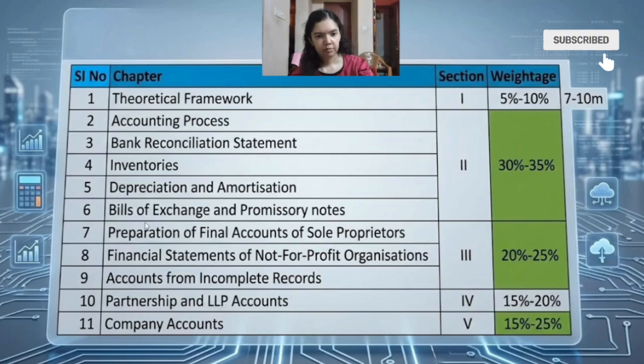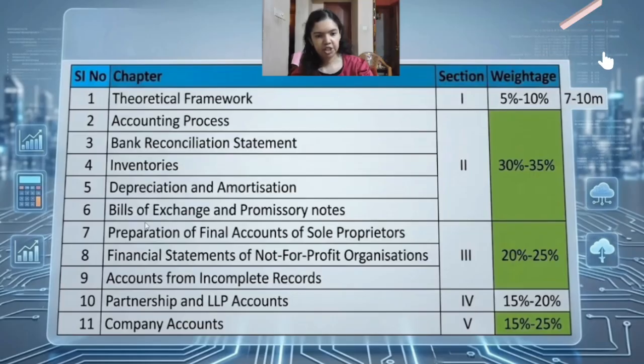Next we have depreciation and amortization. So mostly in depreciation part it was noticed that students only focus on straight line method and written down value method. But ICAI can also ask questions relating to sum of years digit method, depletion method, change in method, disposal of assets, and provision of depreciation. So please practice all the methods. And also study theory relating to tangible versus intangible assets, amortization, inclusion and exclusion of cost.